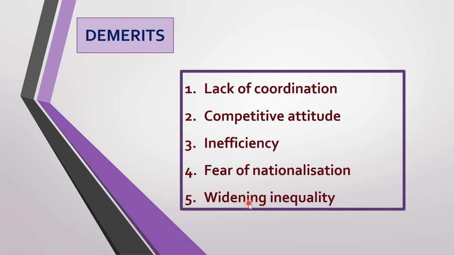Widening inequality. Ownership of resources, laws of inheritance, and profit motive of the people widen the gap between the rich and the poor. We saw that there is, to a certain extent, equality because of progressive tax. But in certain areas, the inequality increases. Ancestral property: someone has earned a lot and it passes on to their next generation. So there is again inequality of income and wealth. So these are the demerits of mixedism.